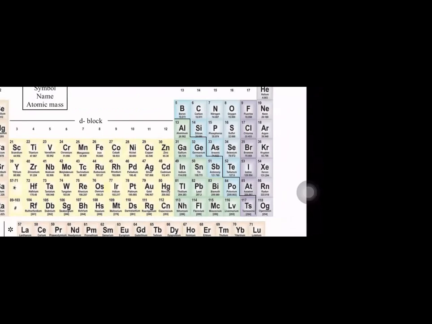What are the names? Boron, silicon, germanium, arsenic. Once again, repeat. Boron, silicon, germanium, arsenic. Antimony, tellurium, polonium. Boron, silicon, germanium, arsenic, antimony, tellurium and polonium. So these are the names of the metalloids.